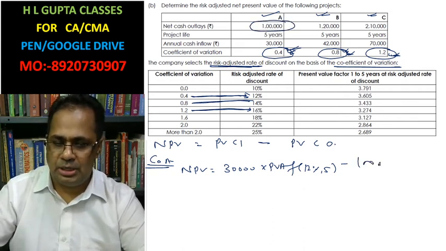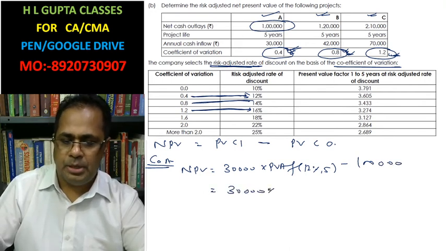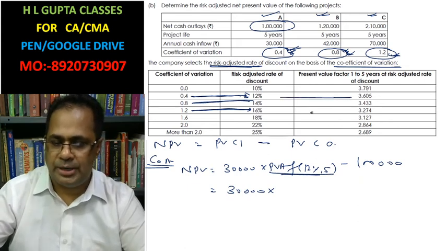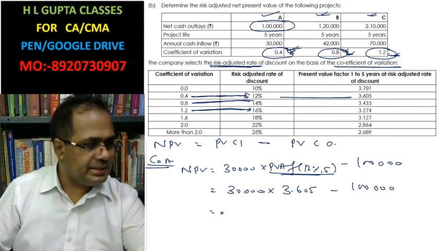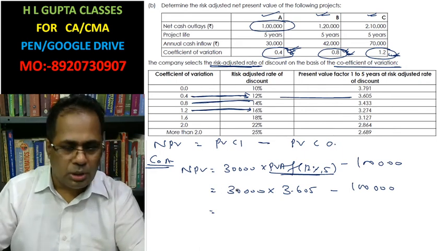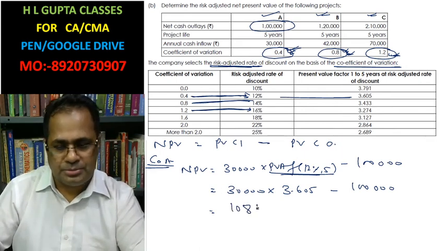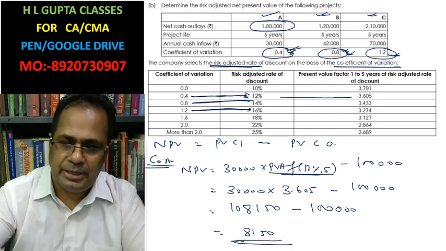The annuity factor is 3.605. 30,000 times 3.605 is 1,08,150 minus 1 lakh. This is 8,150, the net present value for company A.